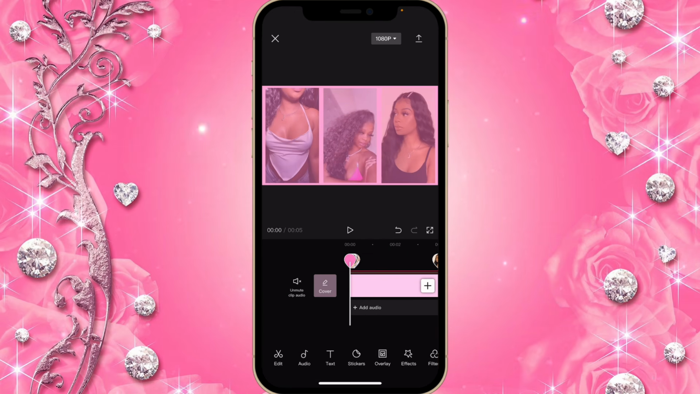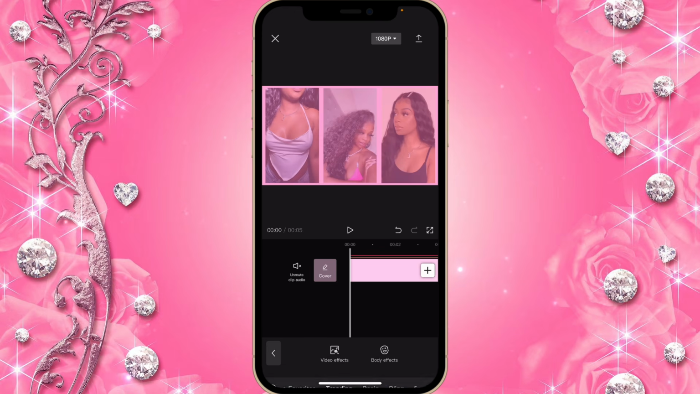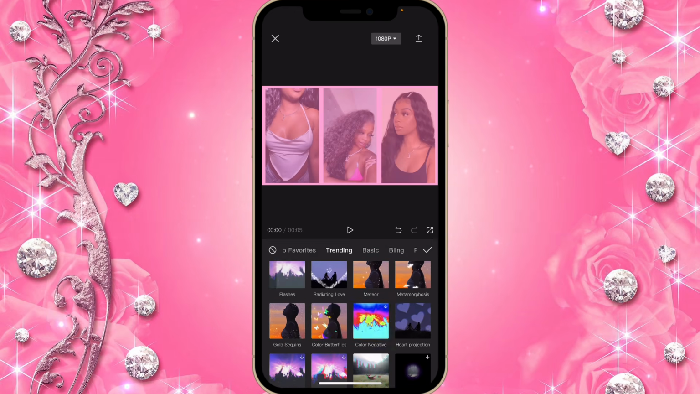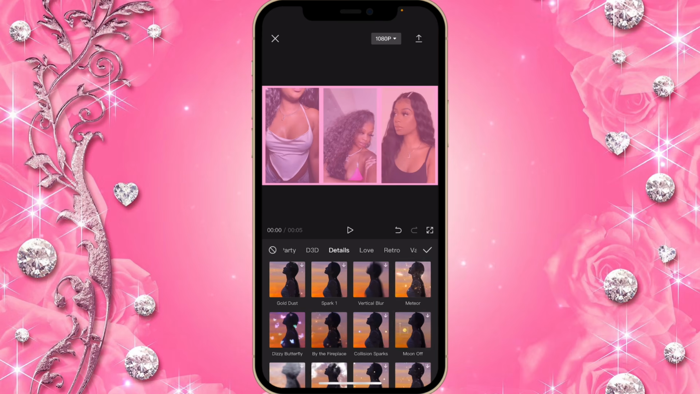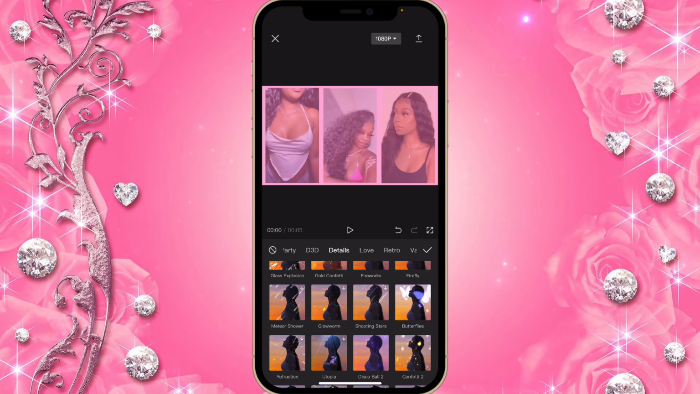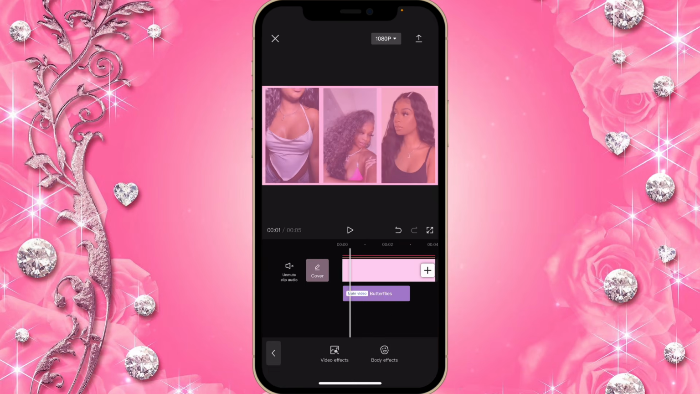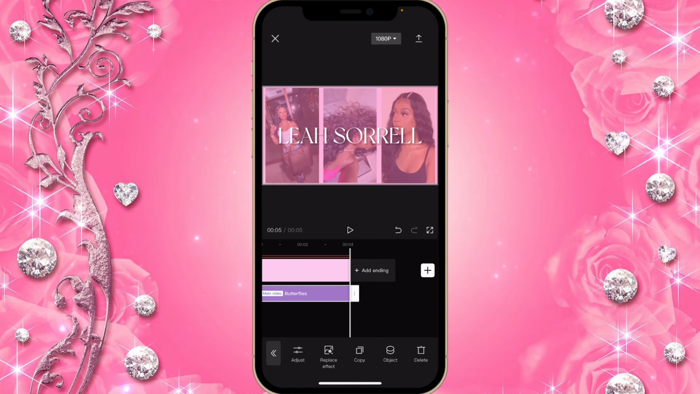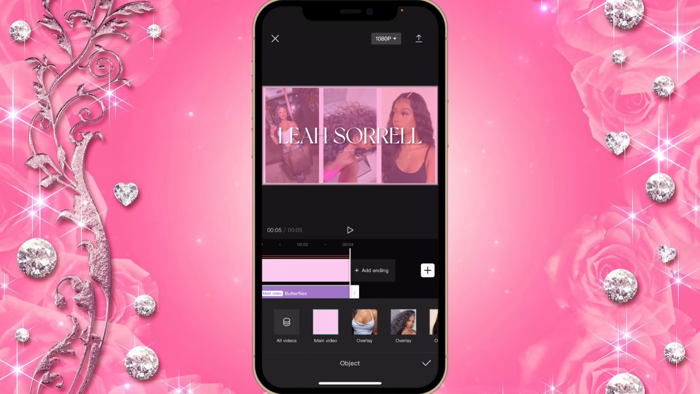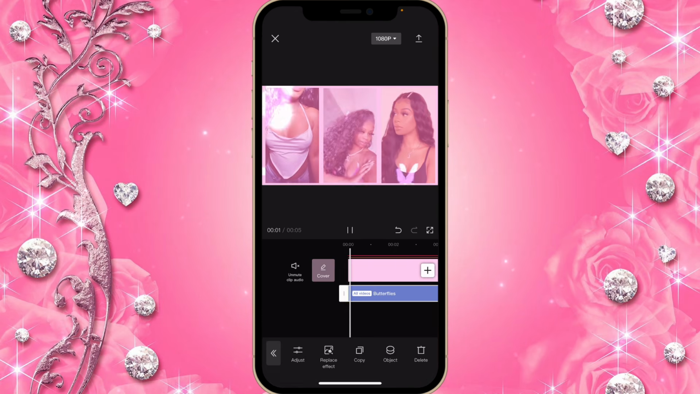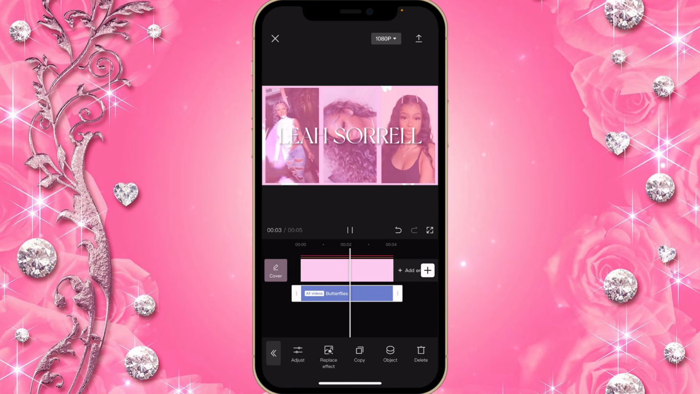Then now the last thing we're going to do for this first section is the effects. So click on effects, VJ effects. So now the effect you're gonna be using is called butterflies. You can get that by going onto details. Now you're going to click on butterflies again, and you're going to click object, and you're going to click on all videos, so the effect is on top of everything.